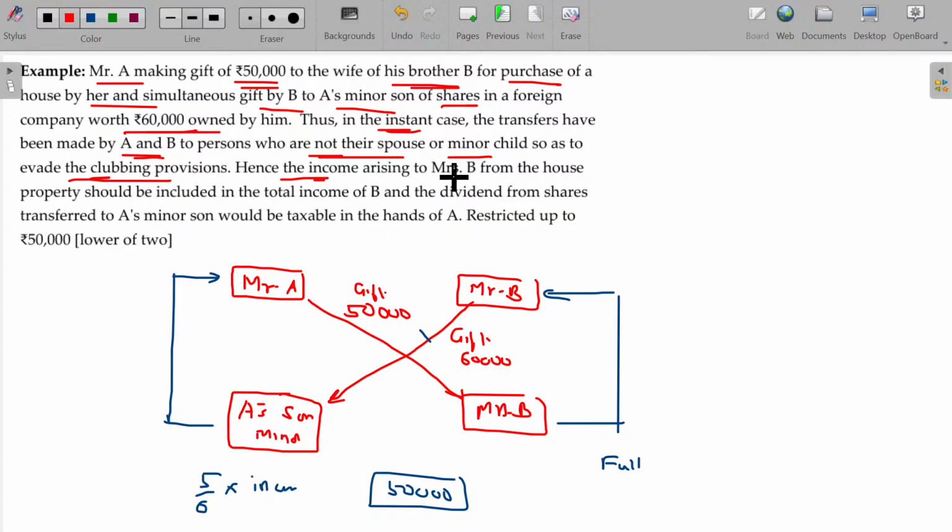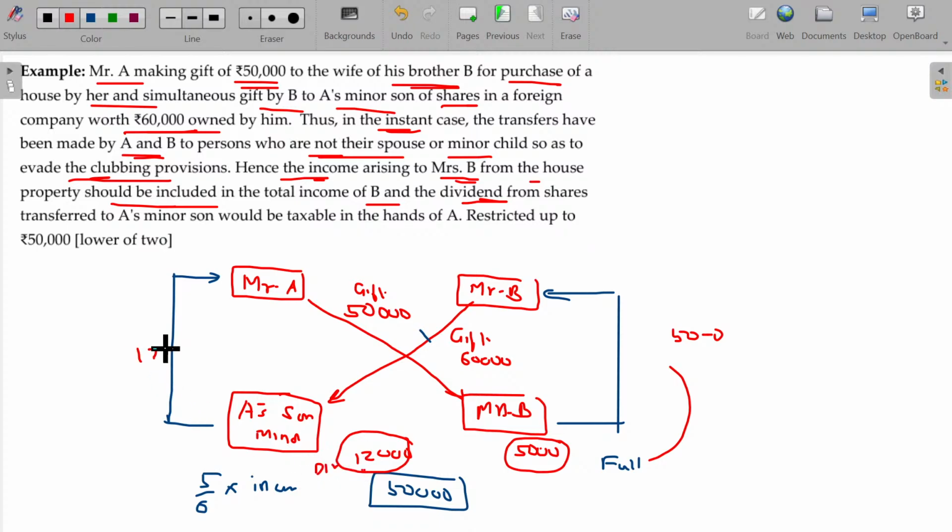Hence, the income arising to Mrs. B, suppose Mrs. B gets 5,000 rupees and A's son gets 12,000 rupees, from the house property, should be included in the total income of B. This one is included in the income of Mr. B. And dividend from the shares, this may be the dividend, will also be included in the hands of Mr. A. Transferred to A's minor son, it would be taxable in the hands of A, restricted up to 50,000, the lower of the two.